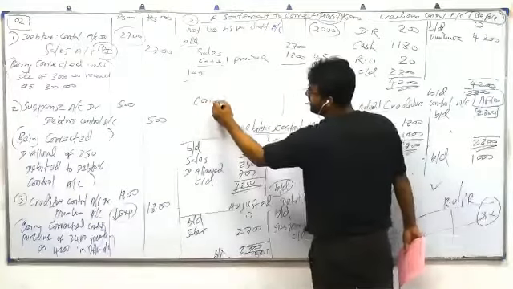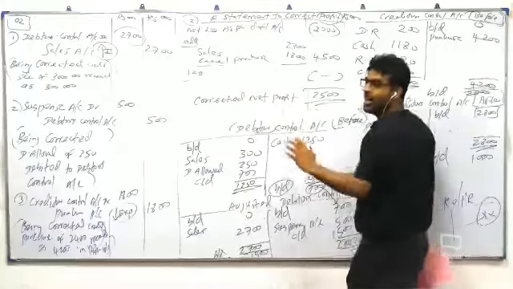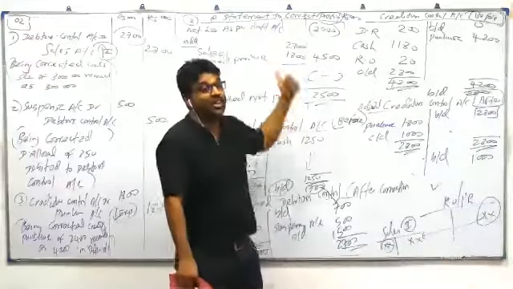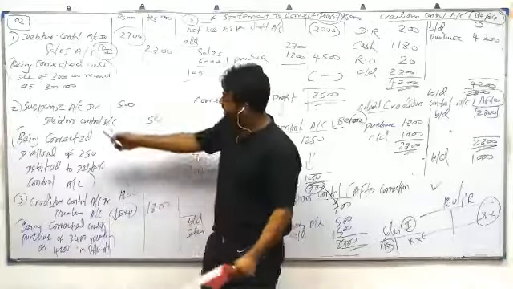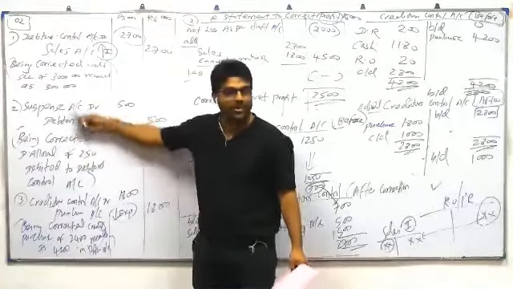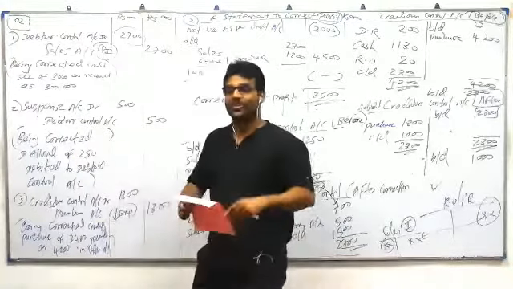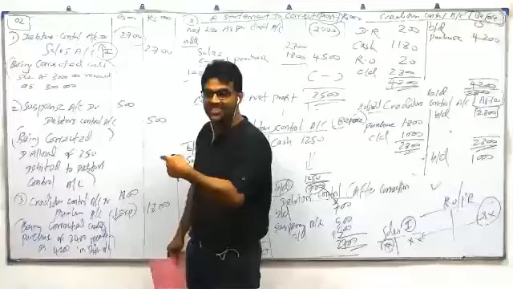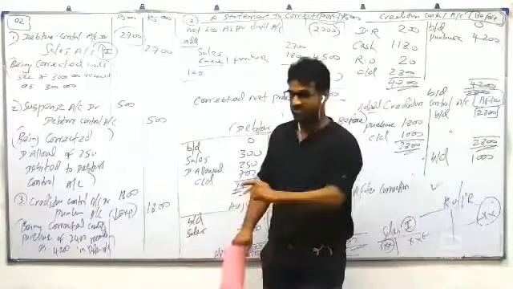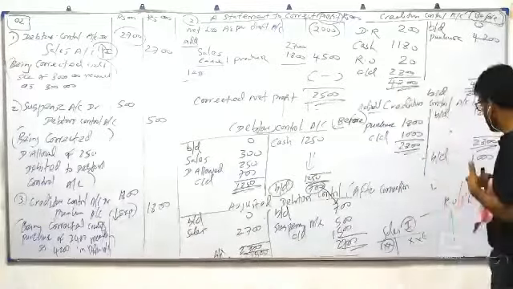Corrected net profit. Sometimes our students will correct everything. All errors they will record in the profit and loss account. This error has no impact on profit and loss. Why? It involves only suspense and debtor. No income, no expense. And the last one has no impact on the profit either. So out of 4 corrections, 2 have no impact on profit. Only 2 corrections have an impact on profit. Okay, all done.